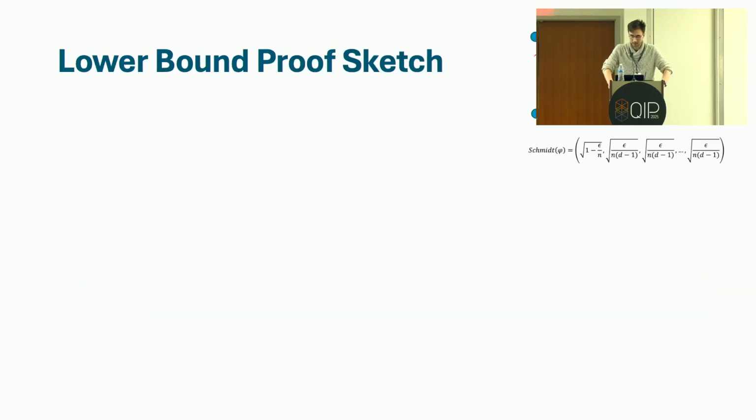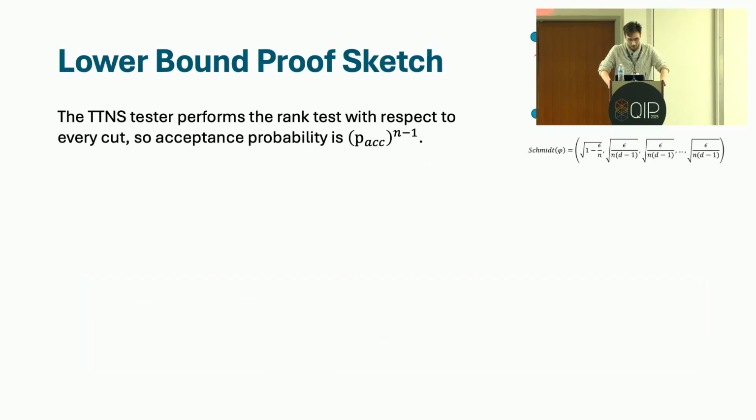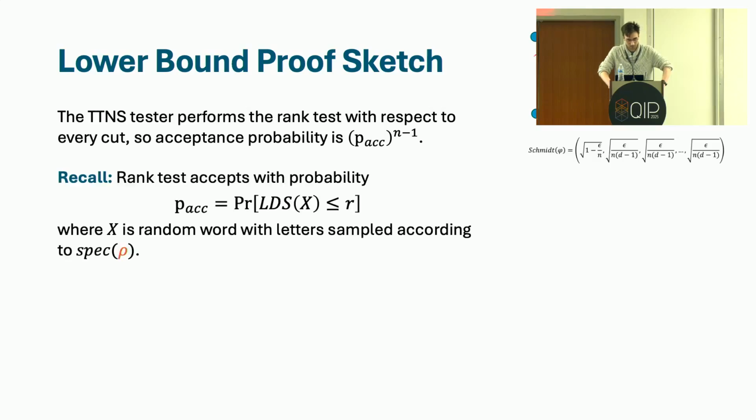Well, recall the hard instance looks like what I'm showing in the top right corner of the slide, and that the TTNS test performs the rank test with respect to every cut, with respect to every edge of the graph. So the acceptance probability is like the acceptance probability of the rank test raised to the power of the number of edges in your graph. And here I've just repeated what the theorem was in the previous slide.